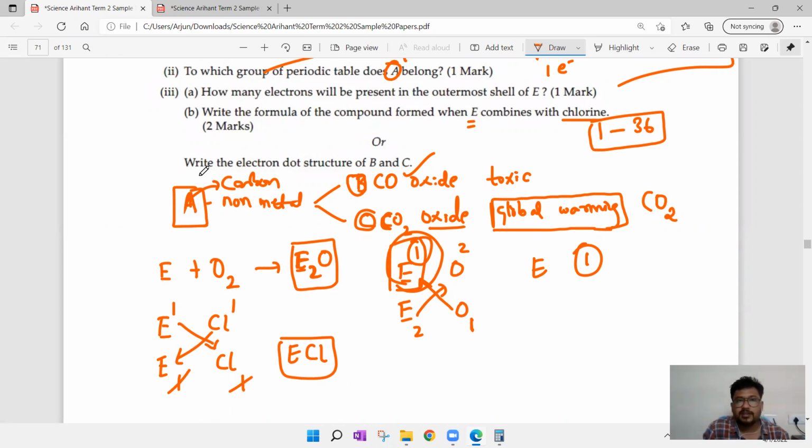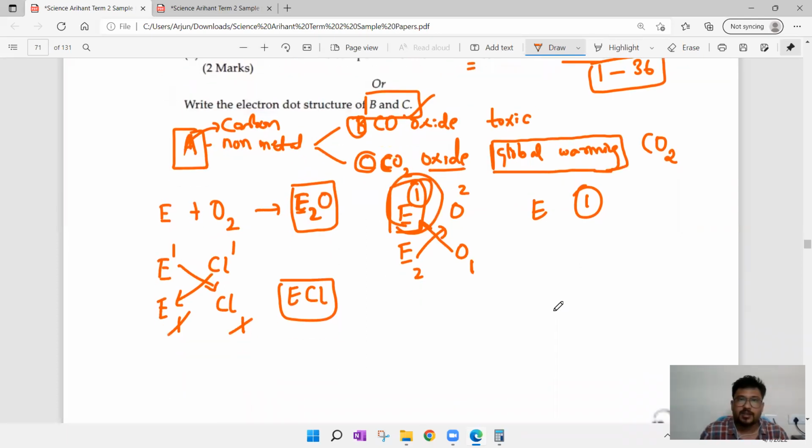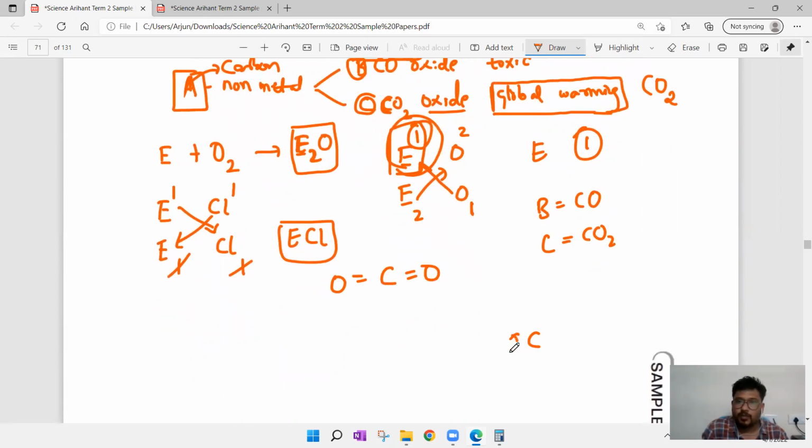Next, internal choice. Write the electron dot structure of B and C. This is the work you have to do now. So I'm expecting the answer. B is carbon monoxide, C is carbon dioxide. We know carbon dioxide has C, O and O, with double bonds between them. They are asking for the electron dot structure, so carbon has 1, 2 electrons, 3, 4 electrons here. Oxygen has 1, 2, 3, 4, 5, 6 outermost electrons. Not valency, outermost.